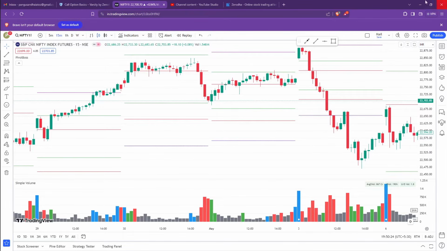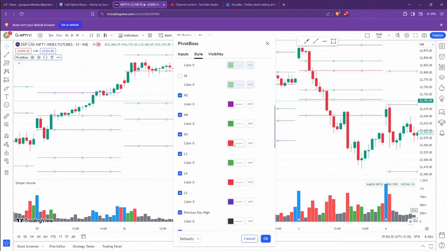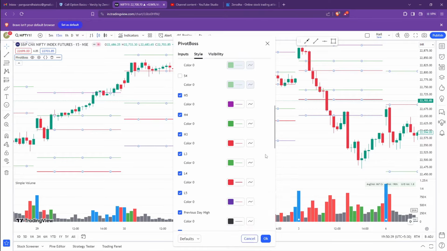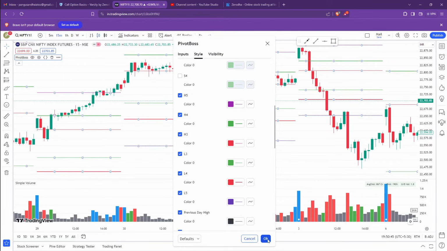So this light red color is called H3, which is called the reversal layer. L3 is also a reversal layer. So here is resistance, here is support. This is breakout. So here a breakdown can happen, and there is a possibility of a breakout to happen. This purple is going to be the target.